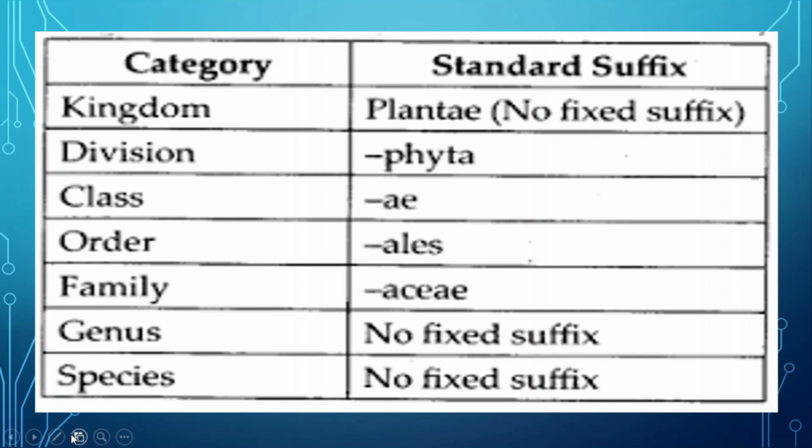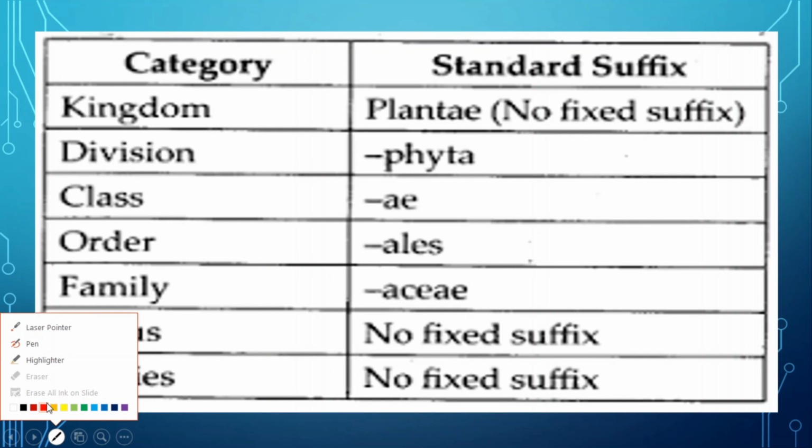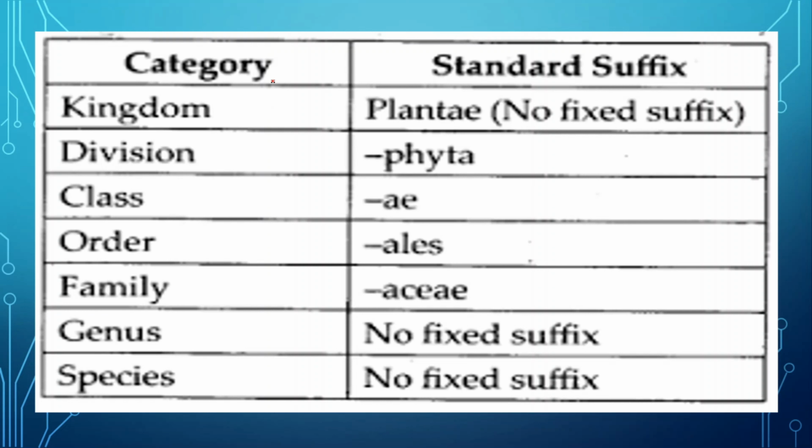In this slide we can see the different categories or taxa present in the classification system. There are some rules for writing the terms of the different categories. For example, in kingdom no suffix is there, but in division we write -phyta at the end.